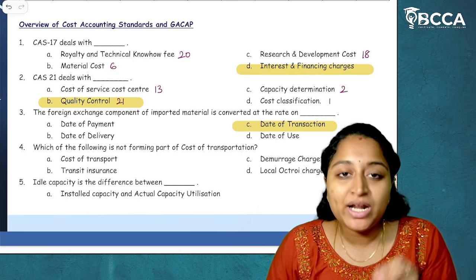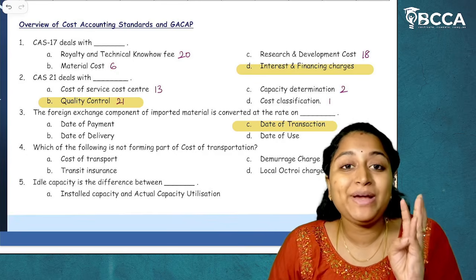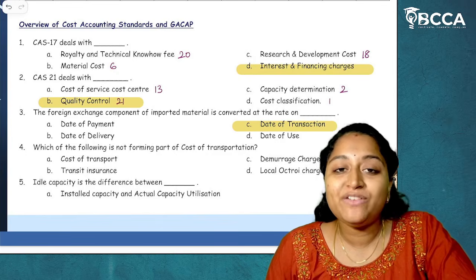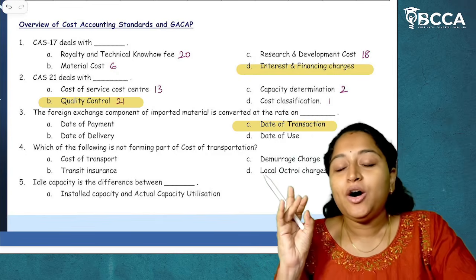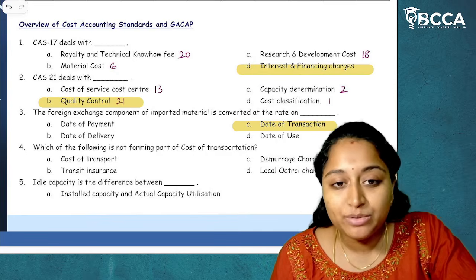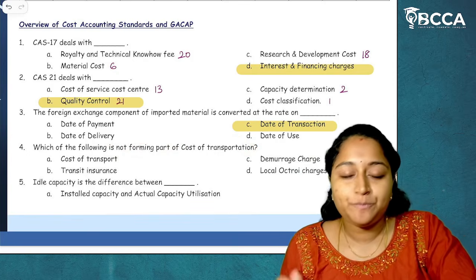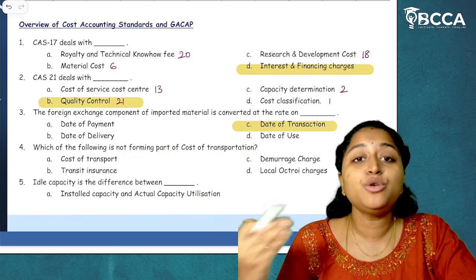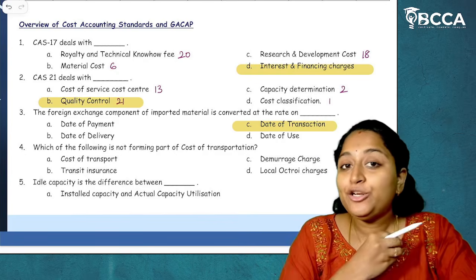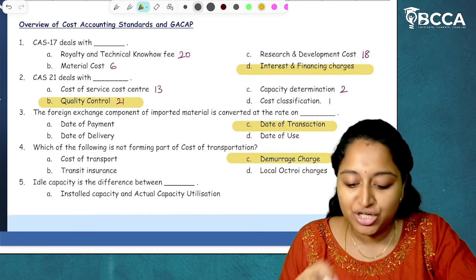Why are these excluded? Because in all cost accounting standards, you can clearly remember that if any penalties or fees have been paid to any of the authorities or to the government, then that will be excluded from the cost. So here also they have asked about what is not forming part of the cost. Demurrage charges and detention charges are also one kind of penalty charges which are paid to the port authorities. So this will not form part of the cost of transportation. So the answer is option C, demurrage charges.